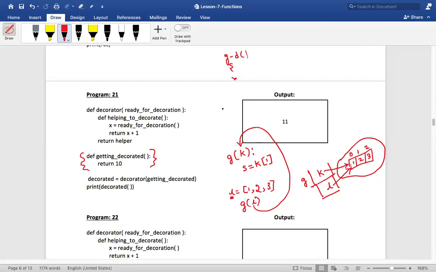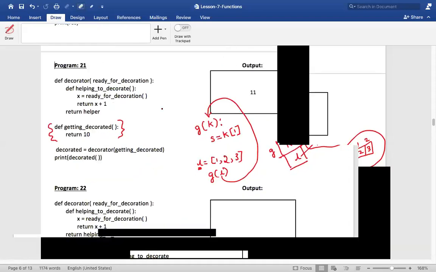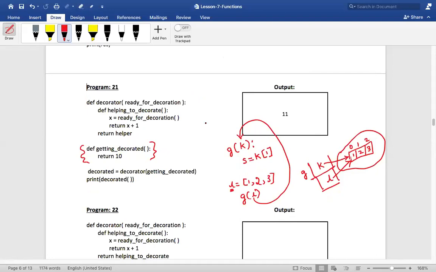Now where will I write? One second, I'll erase this. Or no, let me keep it as it is, because if I remove it, then again they'll say they did not understand. Getting decorated is the function over here. And I have certain statements, that is return 10 and all that. Now I am calling a function, what function am I calling? The decorator function. And what am I passing? Getting decorated. So where is it going and sitting now? It is going in ready for decoration.